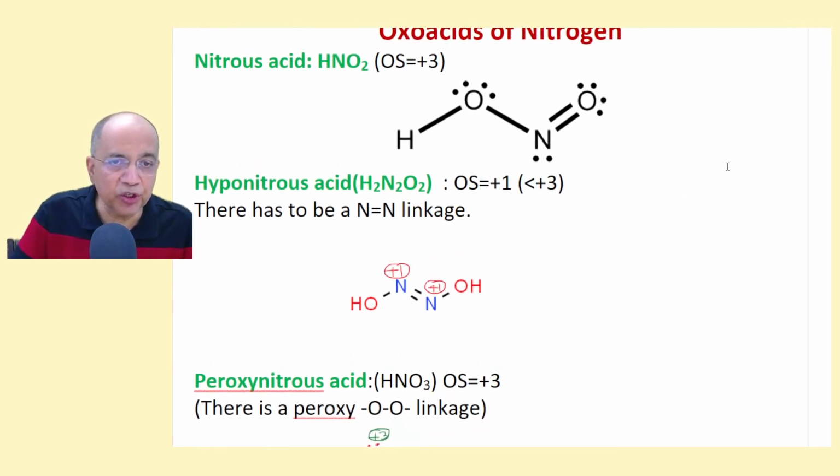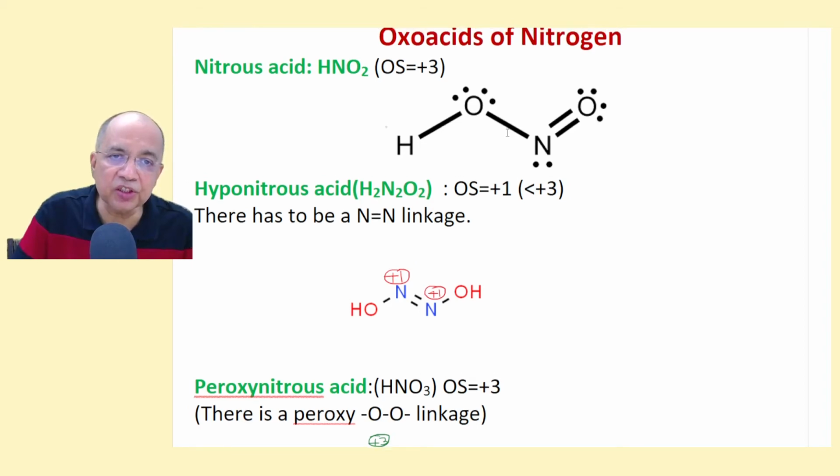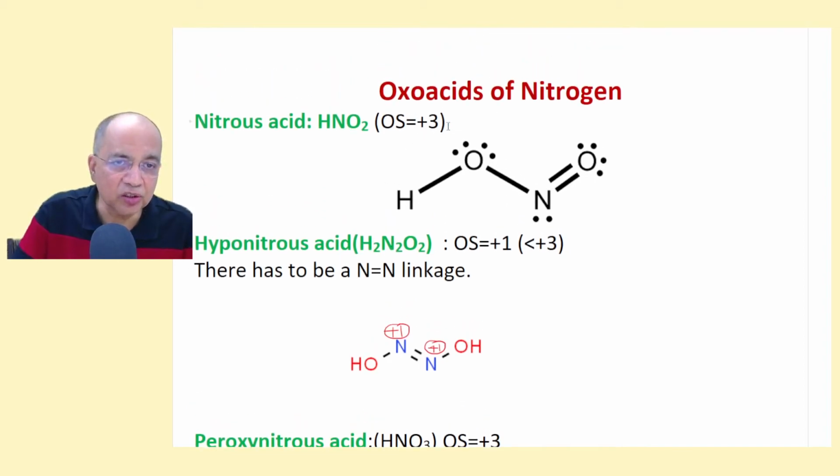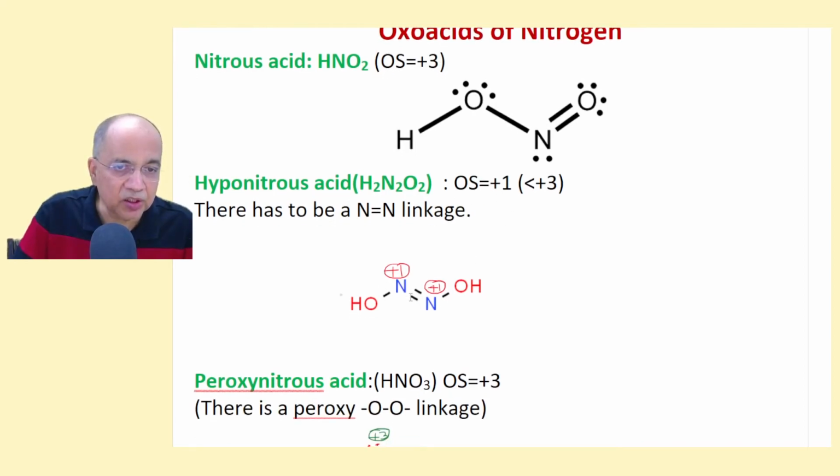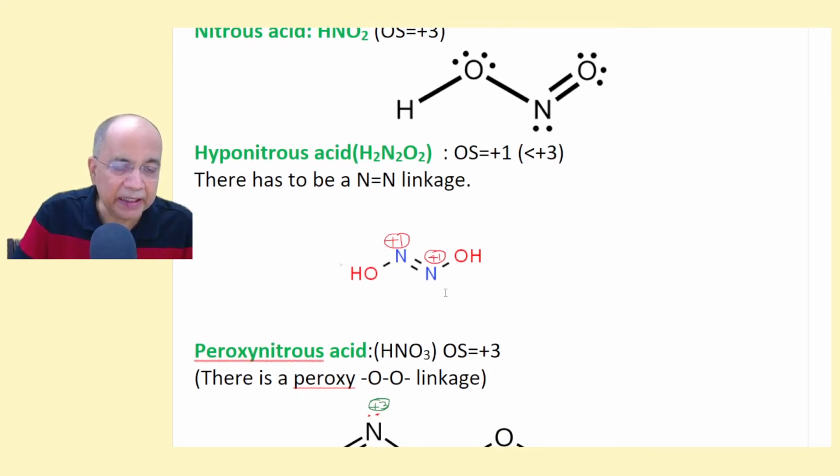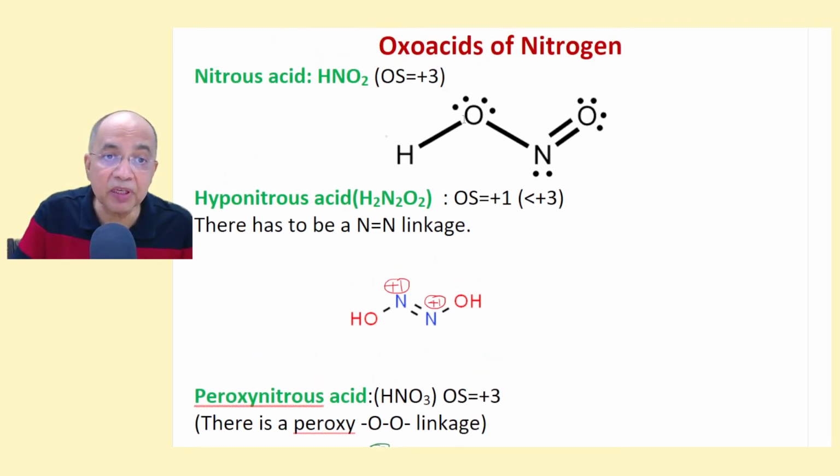This takes number 3, and this is hyponitrous acid. For that, it has to be an N–N linkage. Otherwise, the oxidation state cannot be less than the ous state. It has to be less than +3, and it is really +1 just by having a nitrogen-nitrogen linkage, a double bond linkage. This is +1 and this is +1. Both are identical type. This is called hypo. Why hypo? Because it is less than +3.